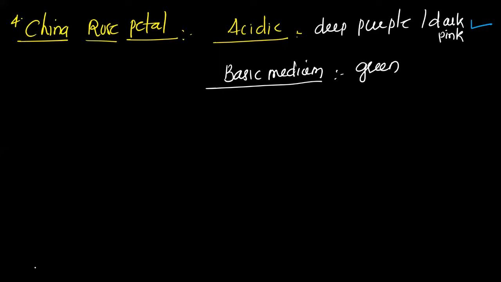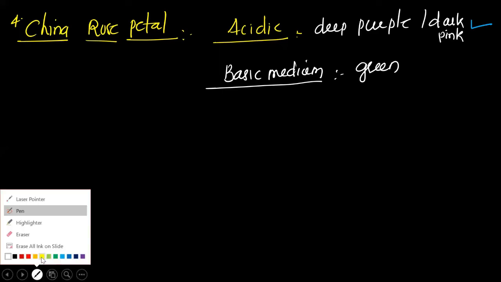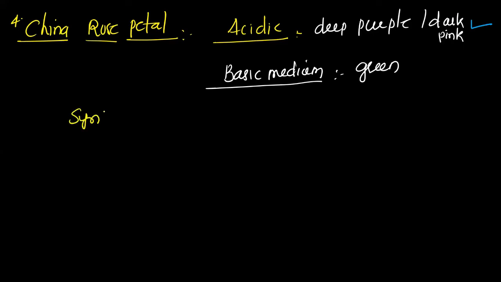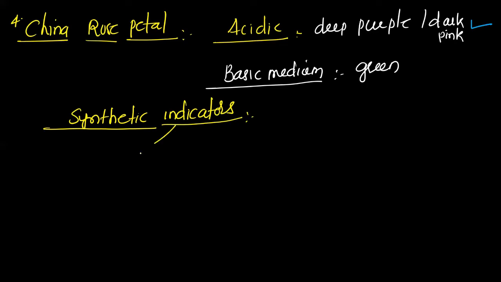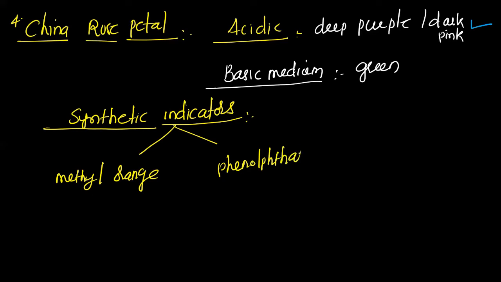Next we'll talk about the synthetic indicators. So what are the synthetic indicators? Which are synthesized in laboratories, which are man-made. In your syllabus, you have to study two synthetic indicators. One is methyl orange. Another one is phenolphthalein. Very easy to remember.